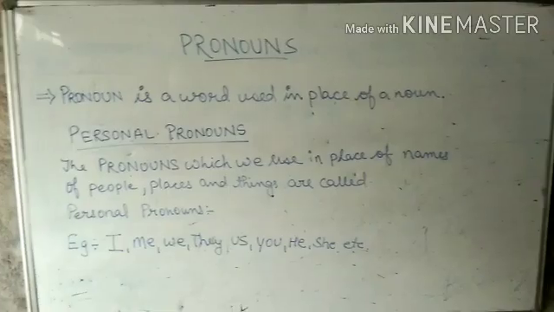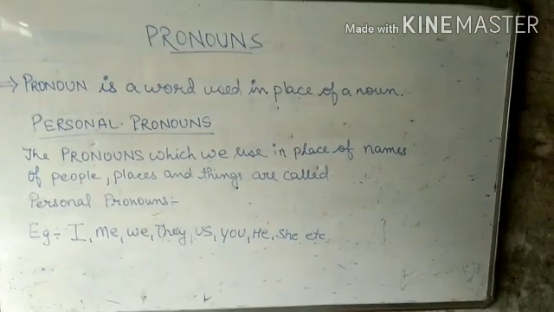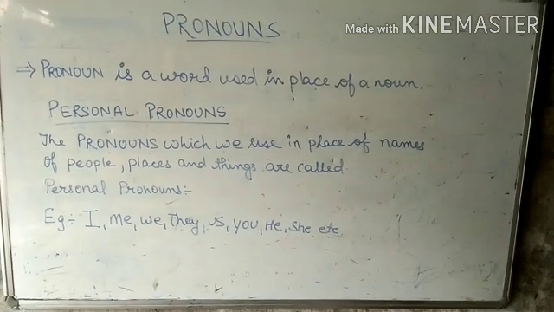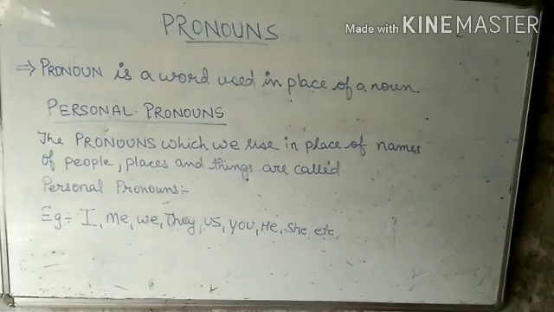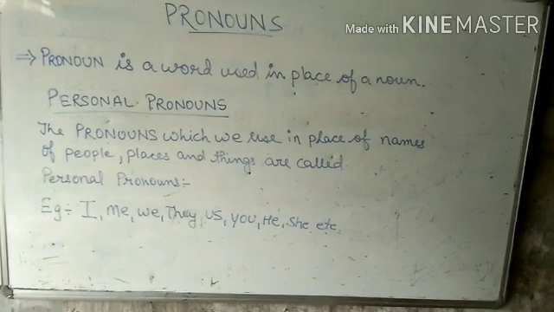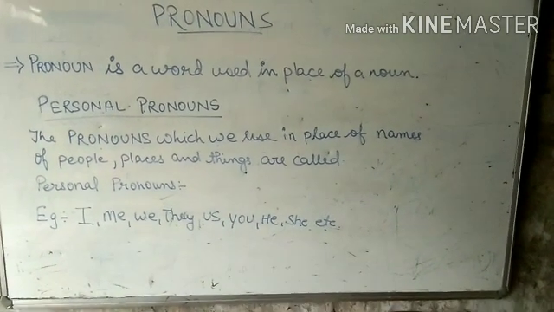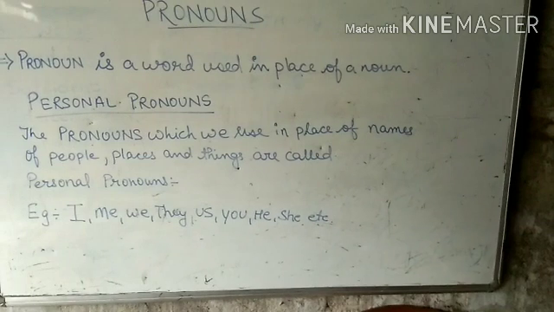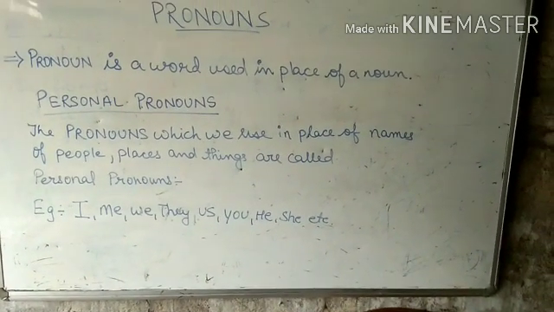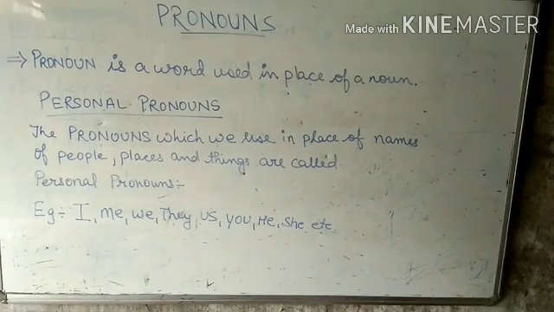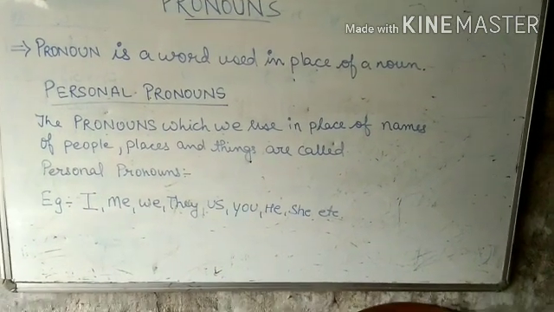Okay, so please children, place your books in front of you so that you can understand the chapter properly. Okay, let's begin. Yes children, let us begin with pronouns. I told you all that a pronoun is a word used in place of a noun. And the first type of pronoun which we are learning today is the personal pronoun. Children, what are personal pronouns? The personal pronouns are the words which we use in place of names of people, places and things.